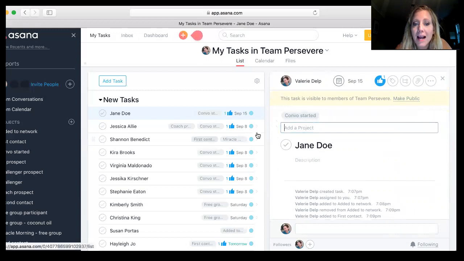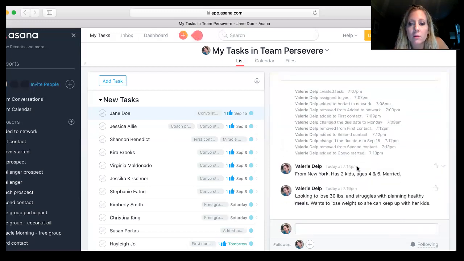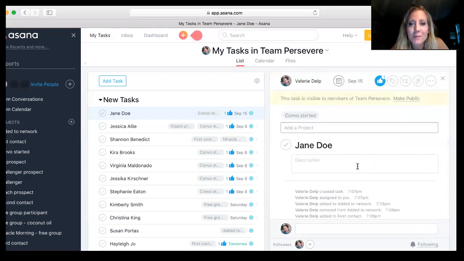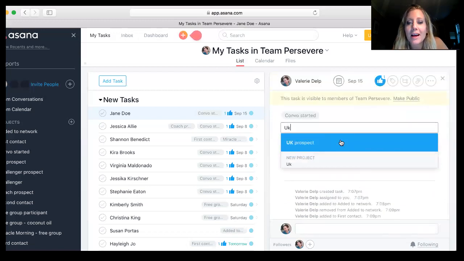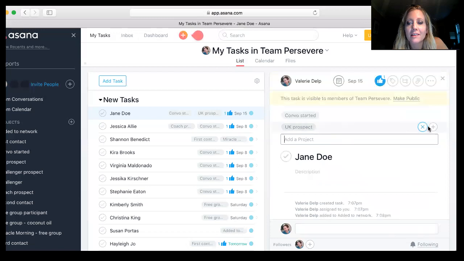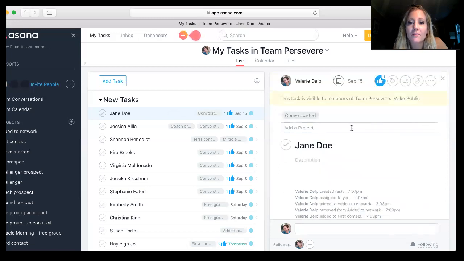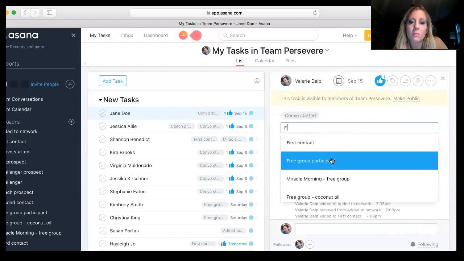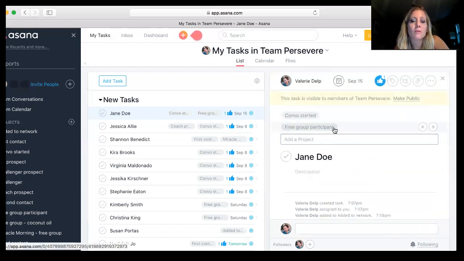You can see some of mine have more than one group that they're in, especially if, let's say I find out, well, I already said she's from New York, but if she were from the UK, then I would put that as a second tag. All right. No, I'm not going to do that. I'm actually going to delete that. All right. So let's say she is going to be in my free group. And you can actually name the free group here. For this example, I'm just going to put free group participant.